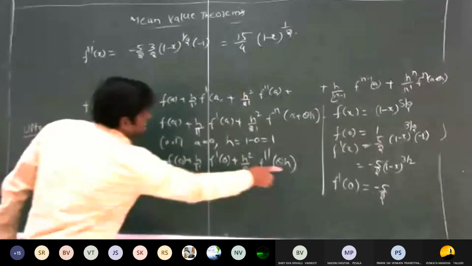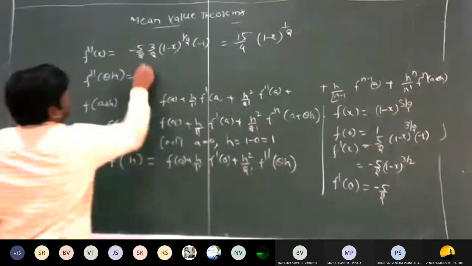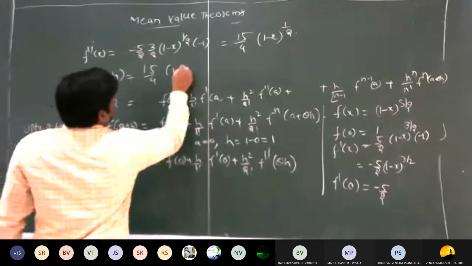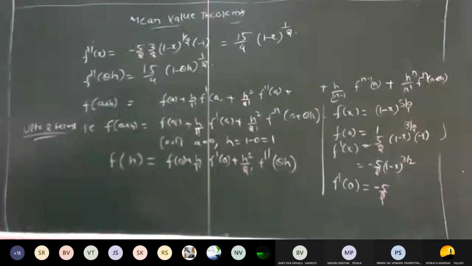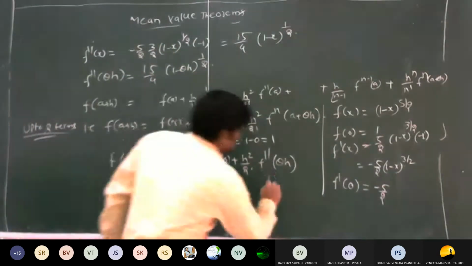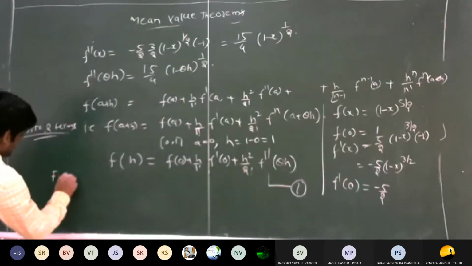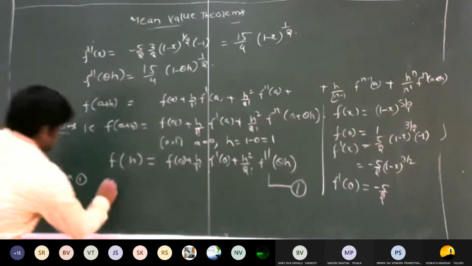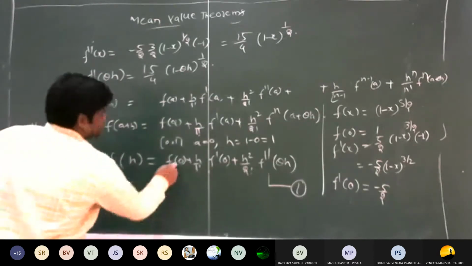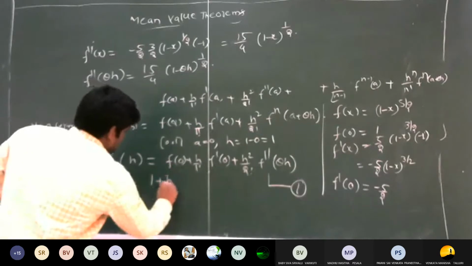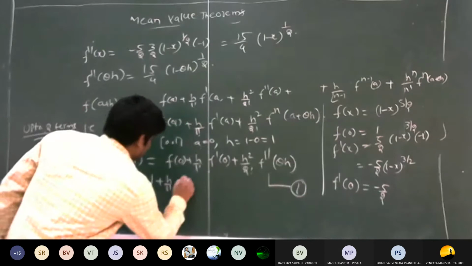But we have to calculate f double dash of theta h. So f double dash of theta h is equal to 15 by 4 into (1 minus theta h) whole power 1 by 2. So therefore, we have to substitute all these values, called equation number 1. So from 1, f of h is equal to f of 0, so this is 1, plus h by 1 factorial into f dash of 0. So this is minus 5 by 2.